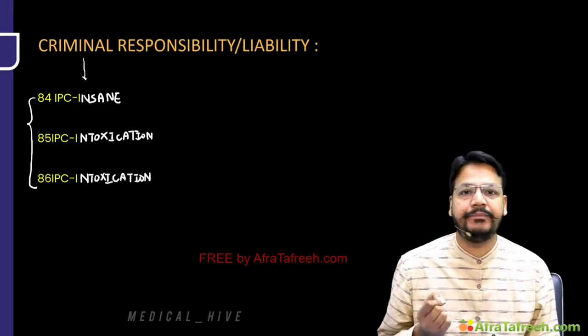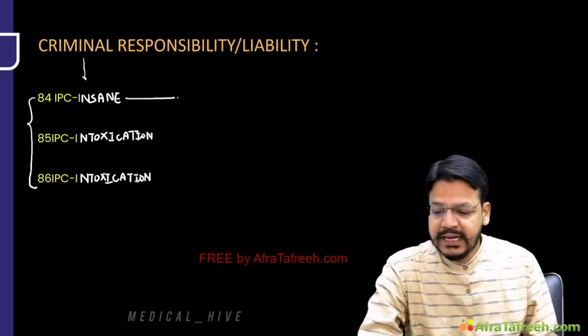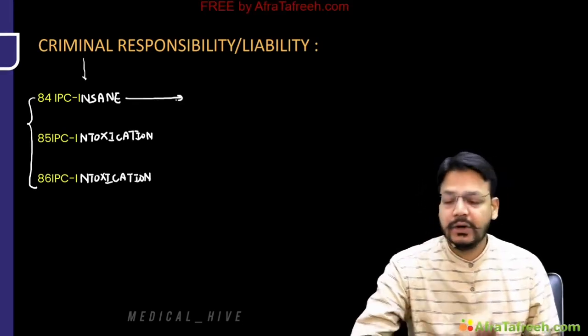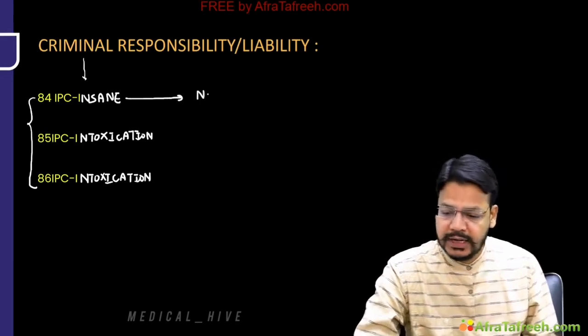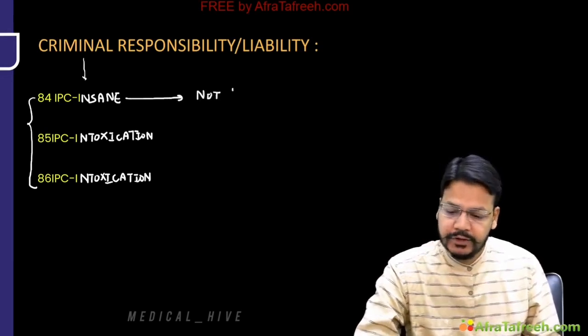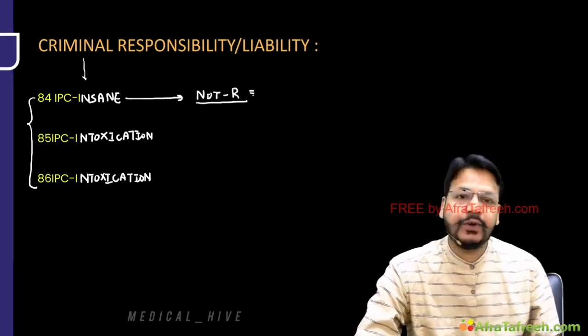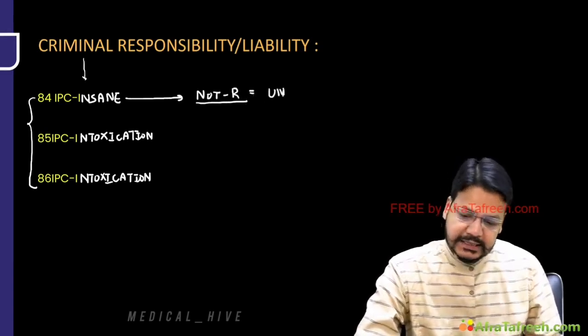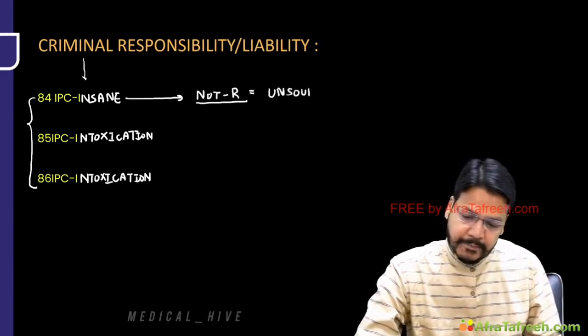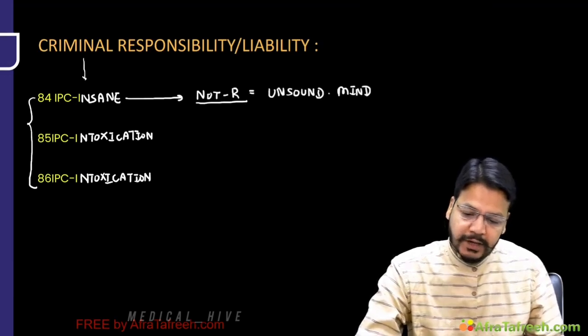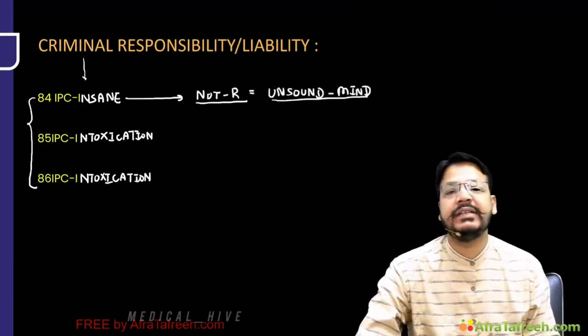Now, if an insane person commits the crime, the insane is not responsible or not liable for the crime. Because according to 84 IPC, the insane has an unsound mind. So if you commit a crime in an unsound mind, you are not liable or not responsible. That's a very simple trick.